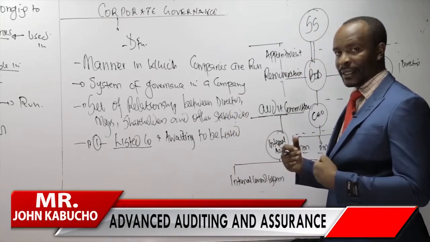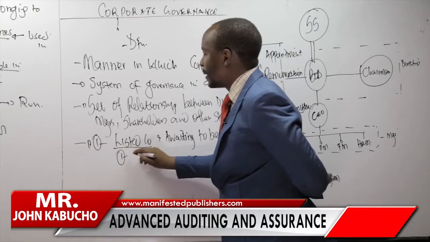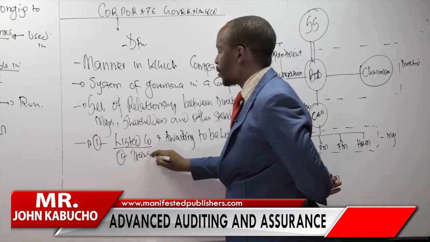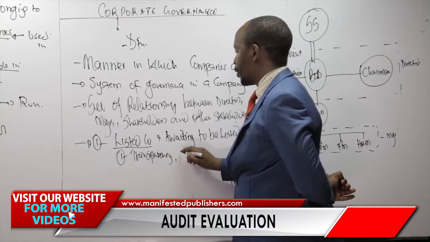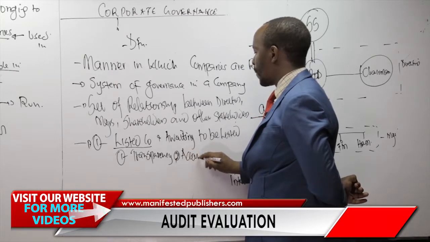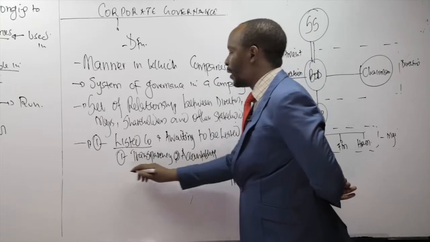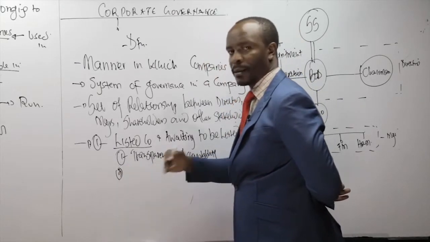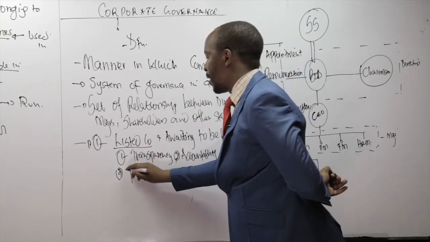Corporate governance rules. It helps because apart from ensuring transparency, corporate governance also ensures accountability. And apart from accountability, we say it helps in ensuring fairness between shareholders, stakeholders, directors, and management. So fairness.